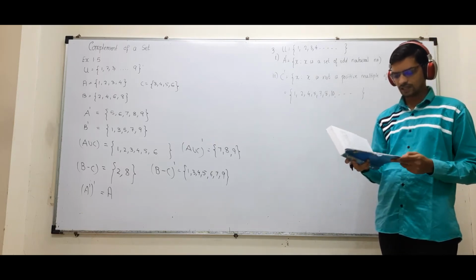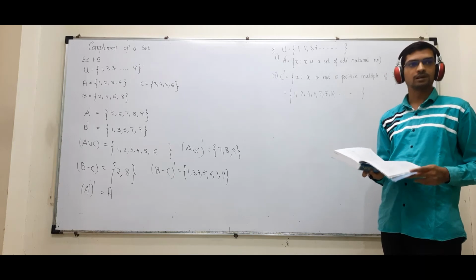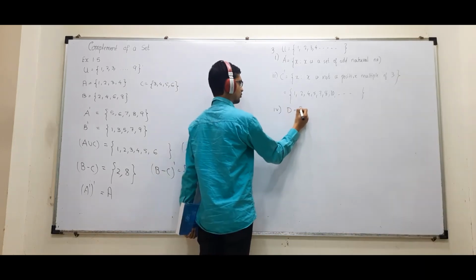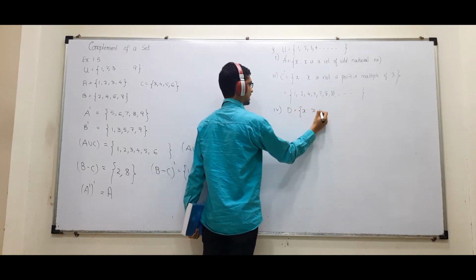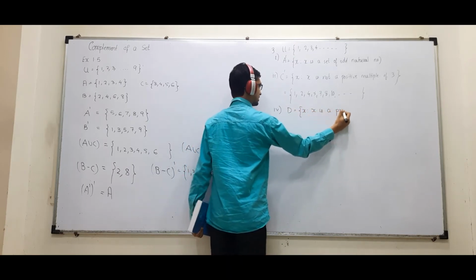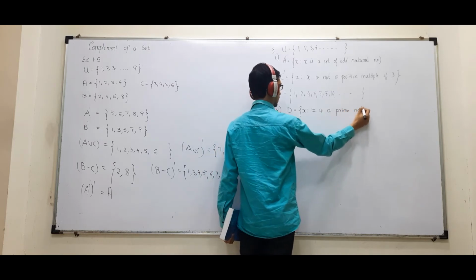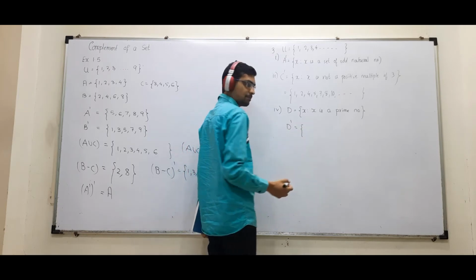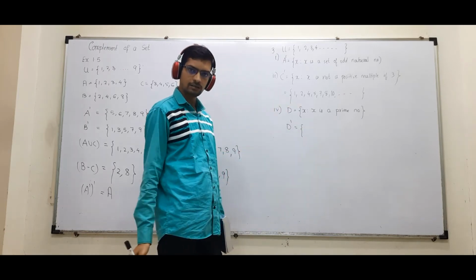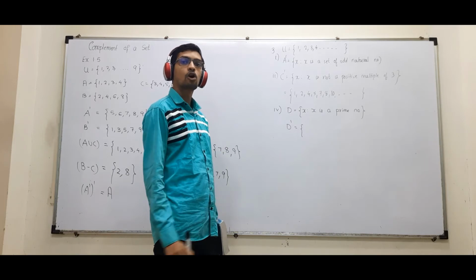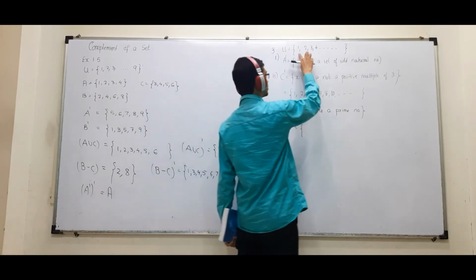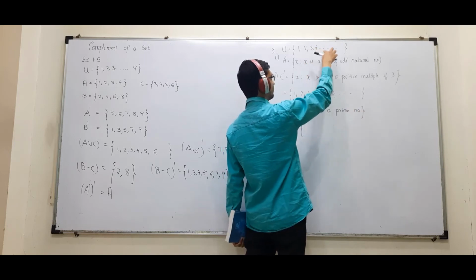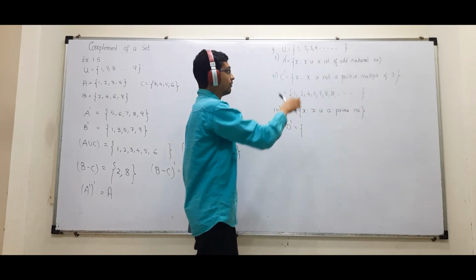ठीक है? Fourth है X is a prime number. I'll write the set first. उन्होंने बोला है X such that X is a prime number. इसका कॉम्प्लीमेंट लिखना है. वेरी गुड सम. तो D dash, अगर आपने लिखा X is not a prime number तो you will get a wrong answer. क्योंकि when I talk about natural numbers, X प्राइम नंबर की बात कर रहा है तो 2 3 5 आएगा. तो नॉट प्राइम में 1 भी आना चाहिए.